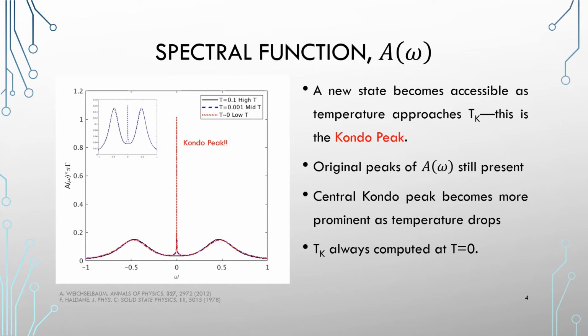As temperature drops even further, that central peak becomes significantly stronger. This central peak is known as the Kondo peak. The other peaks are still present and they're still at the same heights that they were, but this Kondo peak is clearly the dominant permitted quantum state here. The Kondo temperature is always computed at T equals 0.